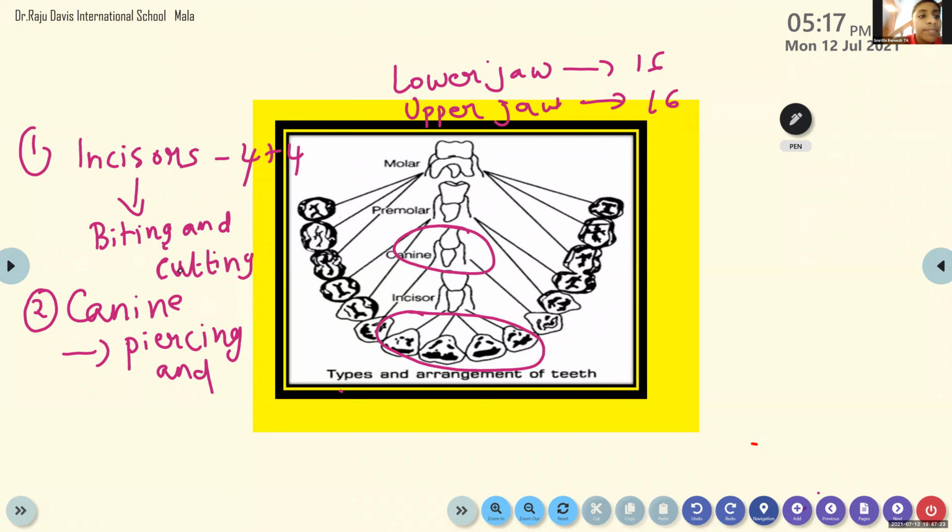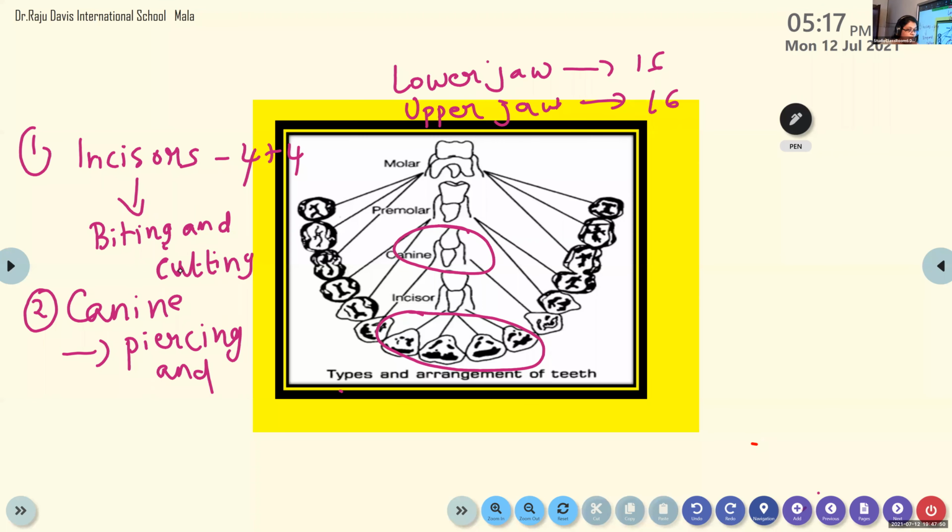Ma'am, is incisor the teeth with which we bite the apple? Yes. First you bite the apple, correct? And afterwards you chew and grind. Children, sometimes it is very difficult to find out whether you are chewing or grinding, because all this happens simultaneously.